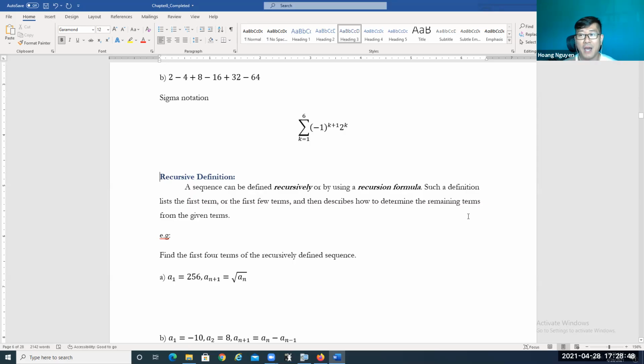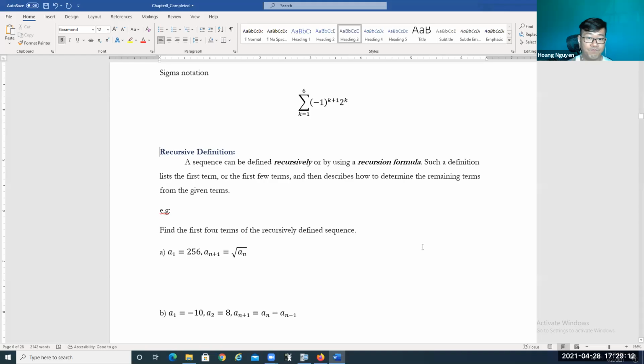So for example, they might give you the first term, and based on the first term, they're going to give you the formula that we can use to calculate the second term, the third term, the fourth term, and the fifth term. But they need to give you at least the first term or maybe a few first terms, depending on the question. And based on the first term or the first few terms, they're going to give you some formula to come up with the next terms of that sequence.